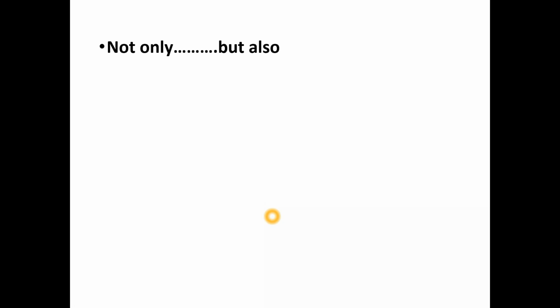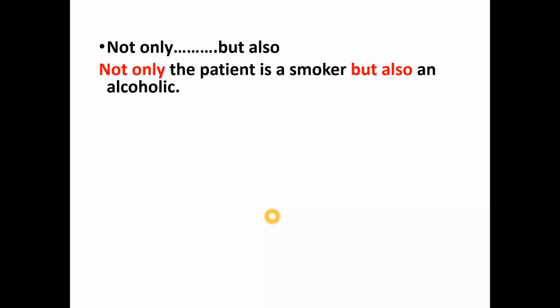Next, the connector is "not only... but also." Let's just see the usage of this connector. Not only the patient is a smoker but also an alcoholic. So when you want to say that a person is doing two activities or having two hobbies at the same time, you can use this connector. Not only the patient is a smoker but also an alcoholic.